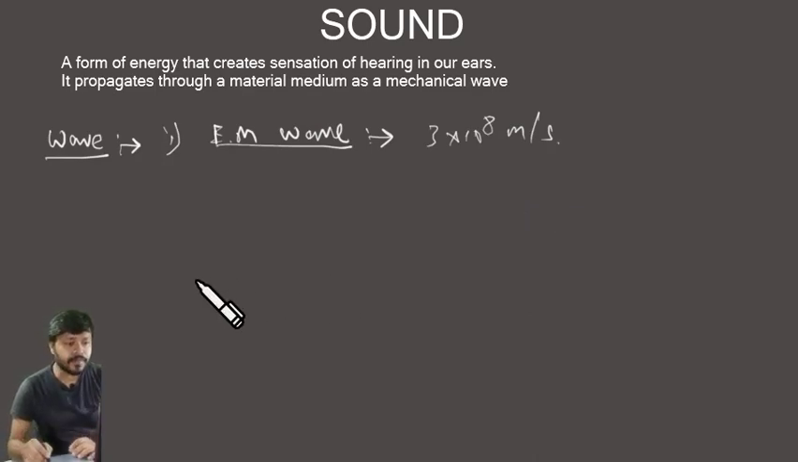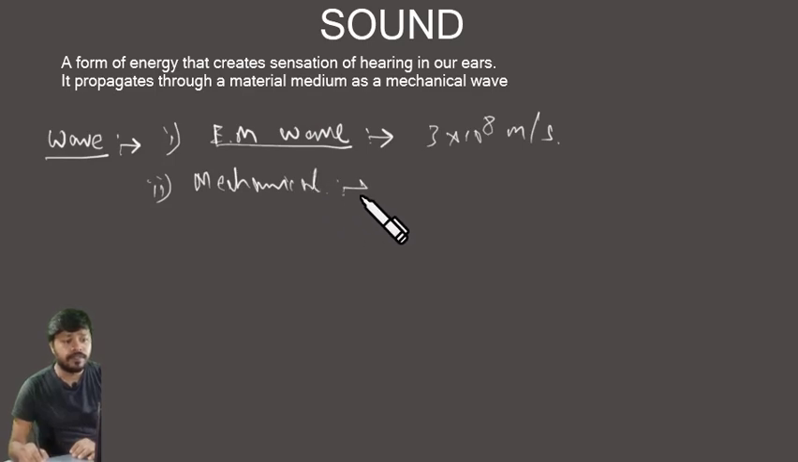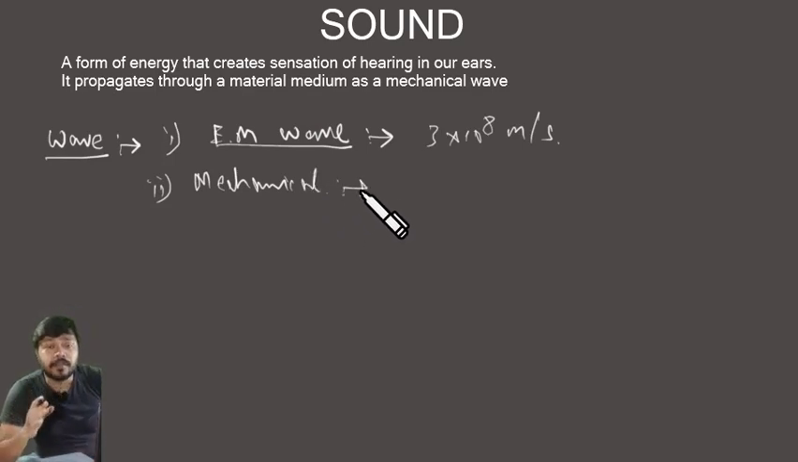Then the second type is the mechanical wave. This is the wave that needs a material medium to travel from one place to another, like a sound wave. That means without a material medium, a mechanical wave cannot travel, which also shows that sound cannot propagate through a vacuum.